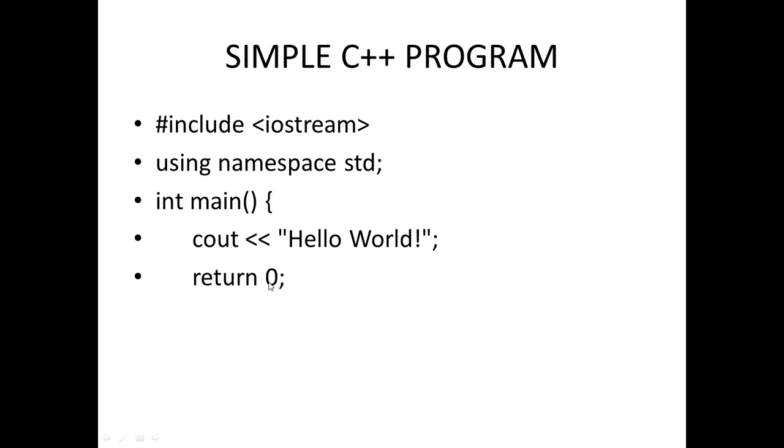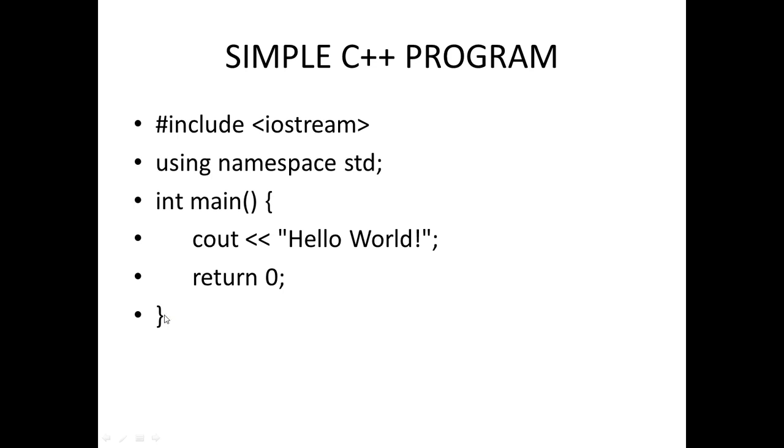So every function that has a return type must end with a return statement. Then after that, you close the brace. You see, int main had an opening brace, which is the body of the function, and then this is the closing brace. It's also the body of the function.